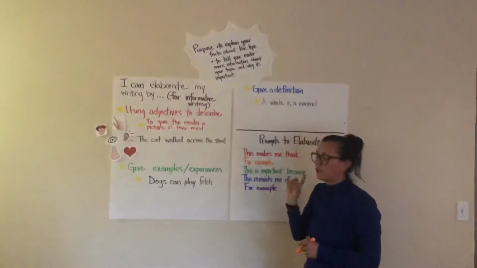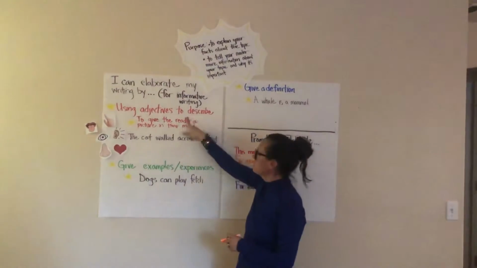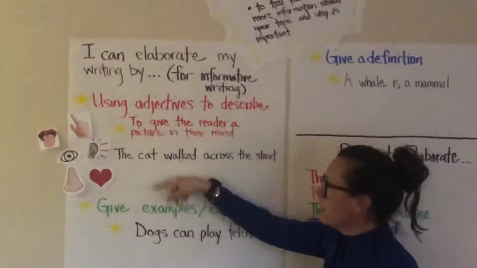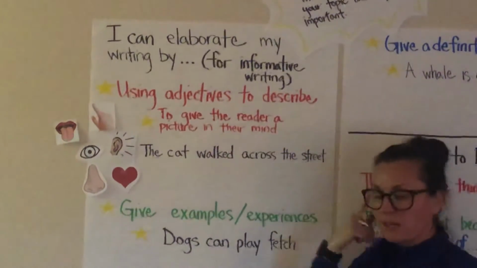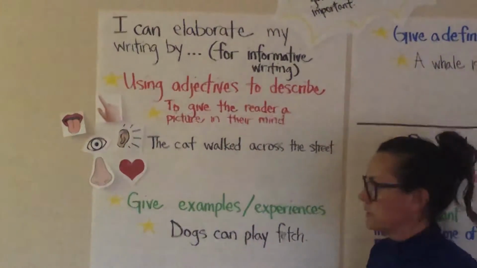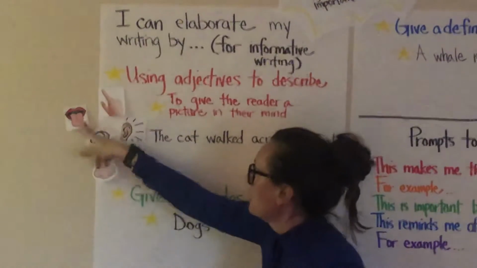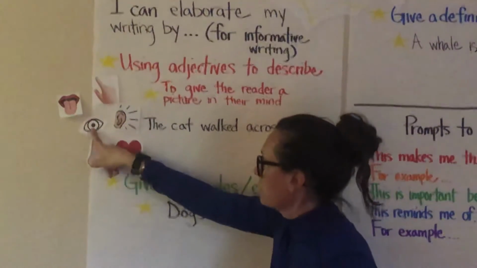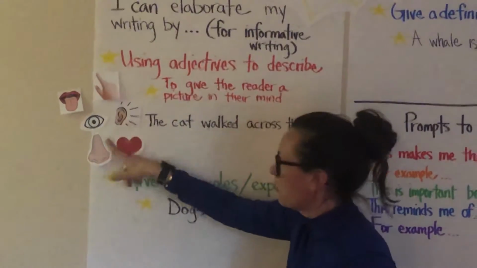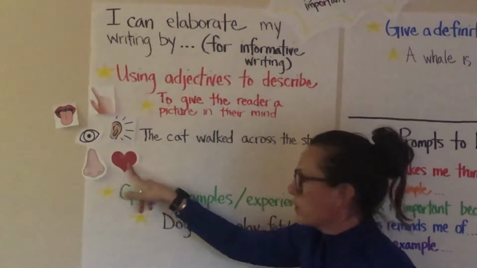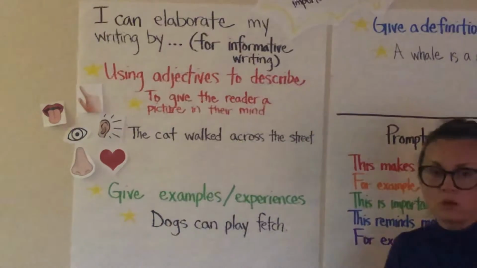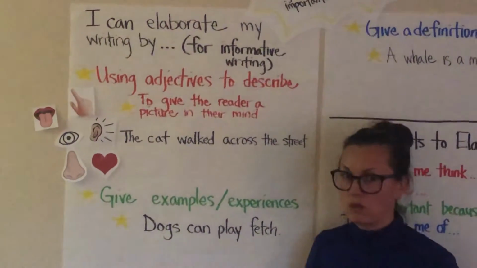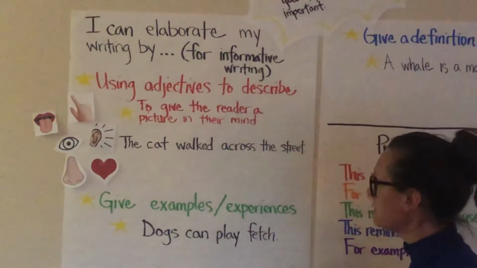So, the first way that we're going to talk about is by using adjectives to describe. Adjectives give the reader a picture in their mind. And when I think about adjectives, I think about my 5 senses. So I think about taste and touch. What does it look like? What does it sound like? What might it smell like? And what does it make me feel in my heart? So those are some ways that we can think about when we're thinking about different adjectives to use in our writing. So here's an example.